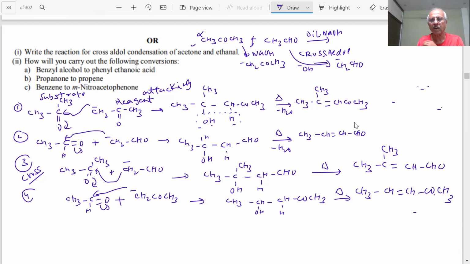How many products do I get? 4. If some students write only these two cross products, because he has mentioned cross, then he may also be given full marks. Got my point? These are the cross products. These are the products within the same molecule. Got my point? Because if it carries 2 marks, otherwise I am getting half, half, half, and half.